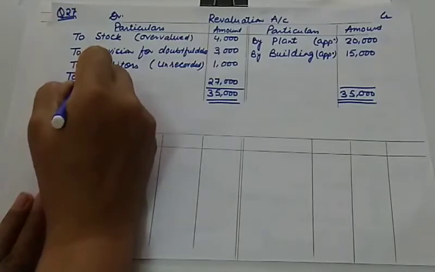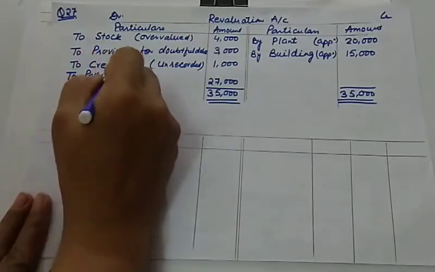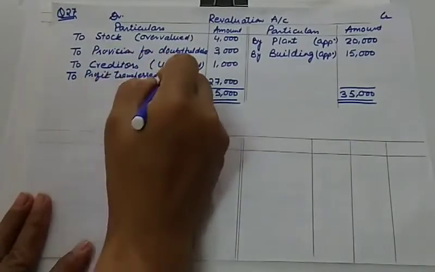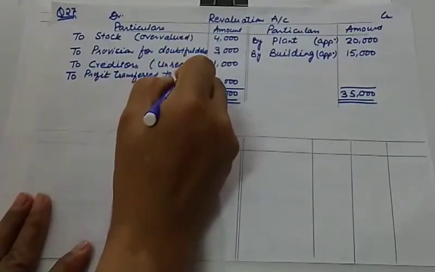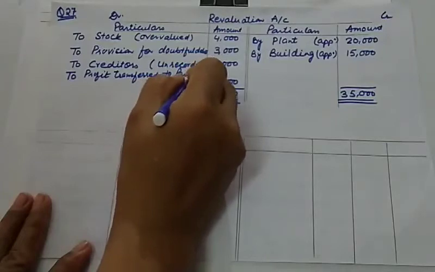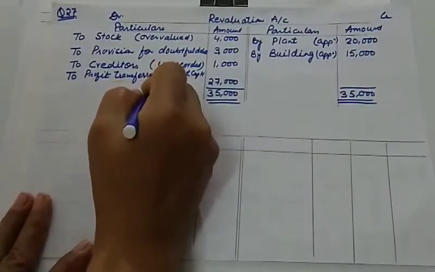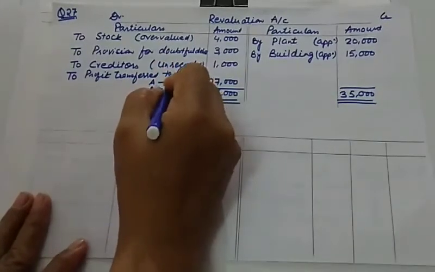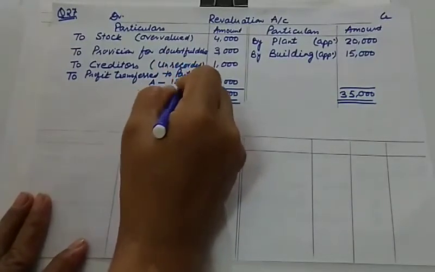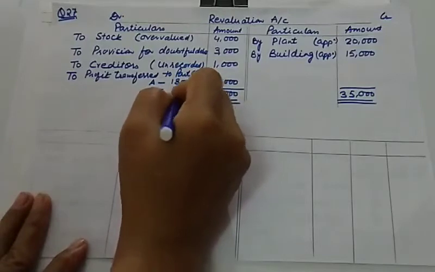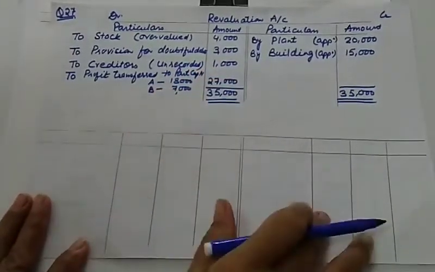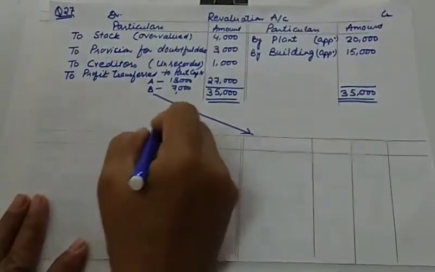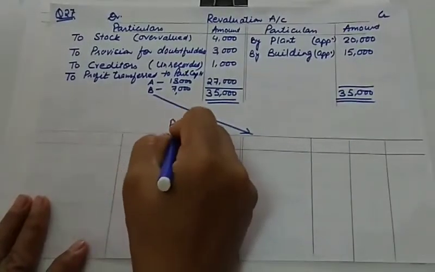To profit transfer to partners capital account. Old partners are A and B. And how much profit will go to A's pocket? A will get 18,000 and B will get 7,000, which will be recorded here in the partners capital account. So let us prepare partners capital account.